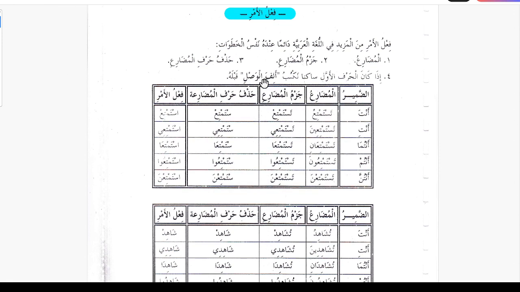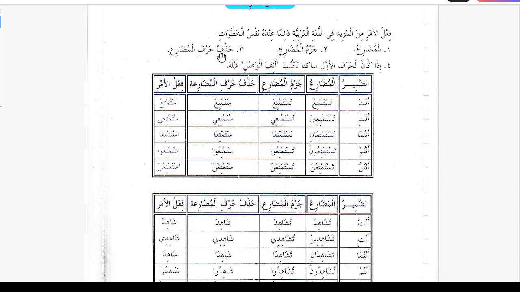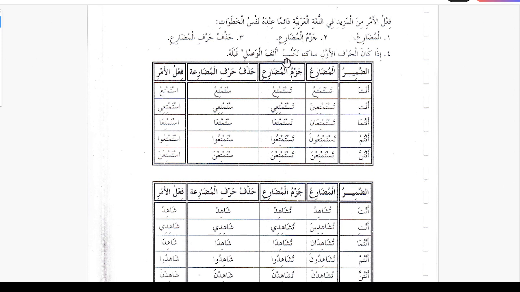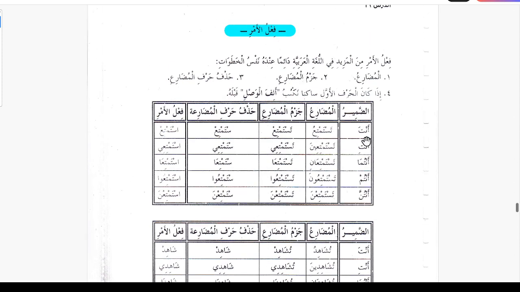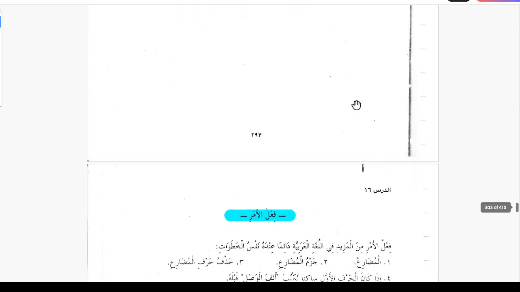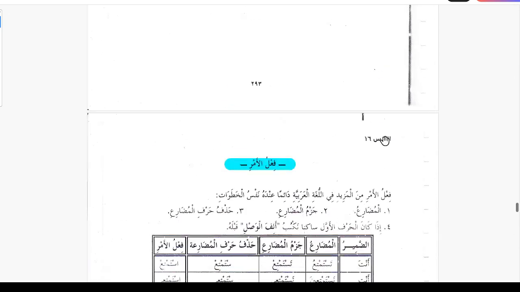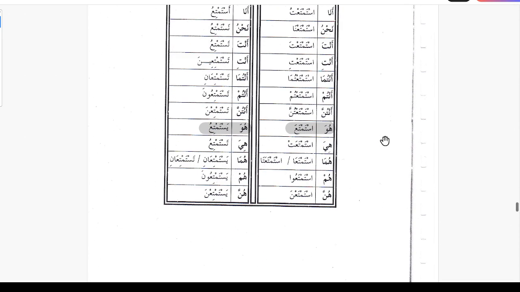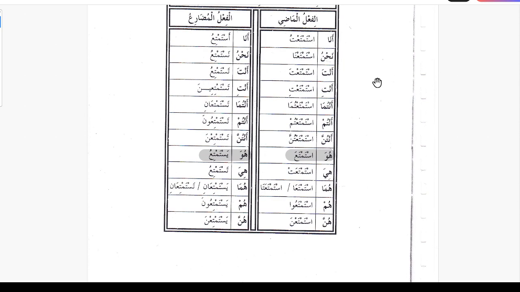So here are two examples. In one, after omitting harf al mudare, the first letter gets a sukoon and we add alif al wasl, and in the second case, after omitting the first letter it does not have a sukoon, so we don't need to add alif there. So let's take the first one which we have just studied, istamta'a yastamtiyu. First of all, we can only give command in the present tense. We can't give command in the past tense.